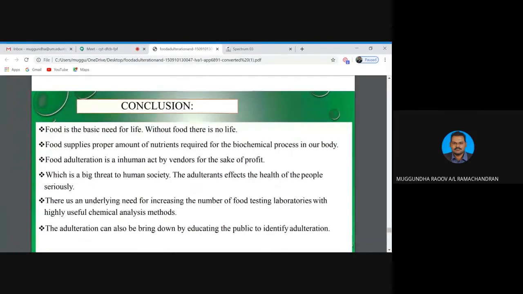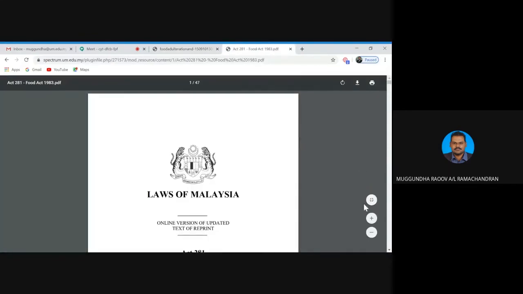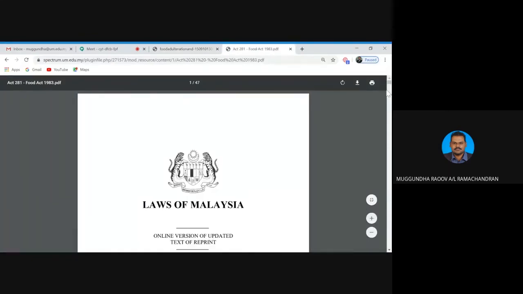So let me open the file, the Malaysian Food Act file. Class, this is the Malaysian Food Act file. You may download that from your Spectrum.